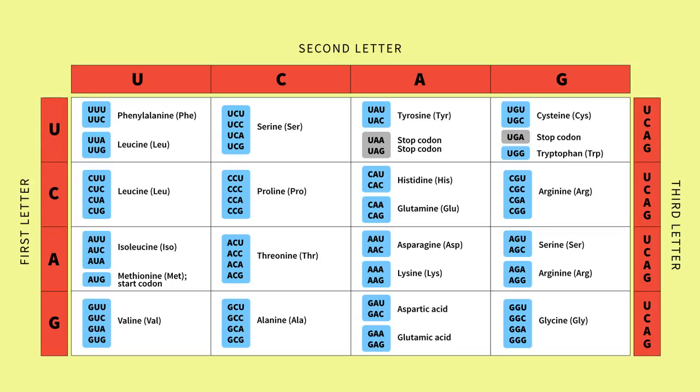Here we see a table showing the genetic code. The genetic code is made up of triplets of bases, sequences of 3 bases transcribed from the DNA molecule to the messenger RNA molecule. The bases are adenine, guanine, uracil, and cytosine. The codons code for an amino acid, such as ACU for threonine. And the order of amino acids determines what protein will be made.